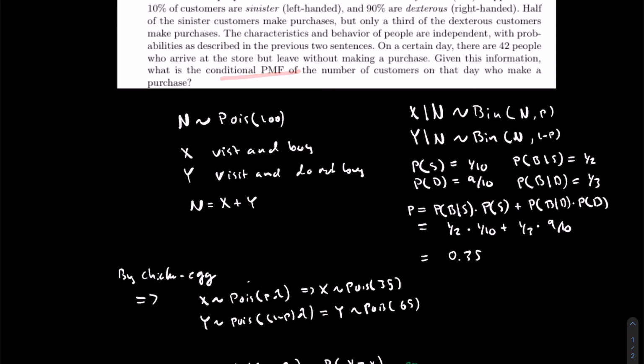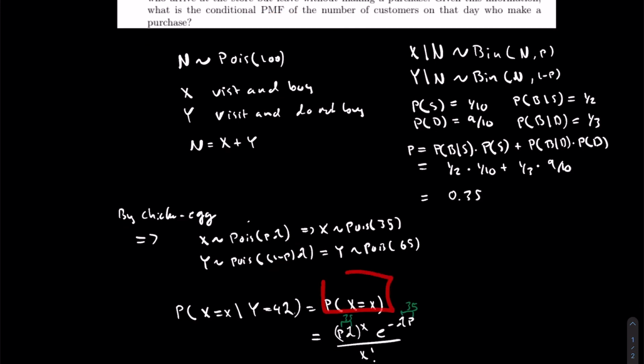The conditional PMF simplifies to the marginal because of the chicken and egg problem.